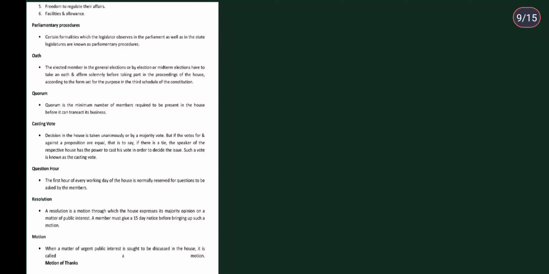Then resolution. A resolution is a motion through which the house expresses its majority opinion on a matter of public interest. A member must give a 15-day notice before bringing up such a motion. Do remember this also. I know that I'm saying a lot to remember, but you need to remember.